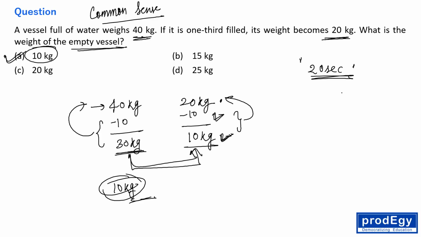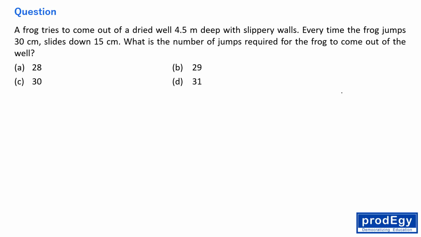Alright. Now let's move to another one. Okay. A frog tries to come out of a dried well 4.5 meter deep with slippery walls. Every time the frog jumps 30 centimeter, it slides down by 15 centimeter. Okay. What is the number of jumps required for the frog to come out of the well?